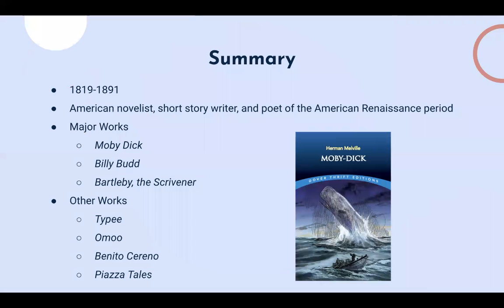So a summary about Melville is that he's a novelist, and he's also a short story writer and poet from the Renaissance period. Some of his major works include Moby Dick, Billy Budd, and Bartleby the Scrivener. Those are more commonly tossed up or asked in the bonus. Other works that he's written that occasionally come up, either at regular level or more national level, are Typee, Omoo, Benito Cereno, and The Piazza Tales.